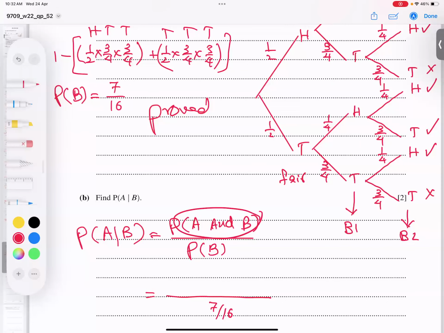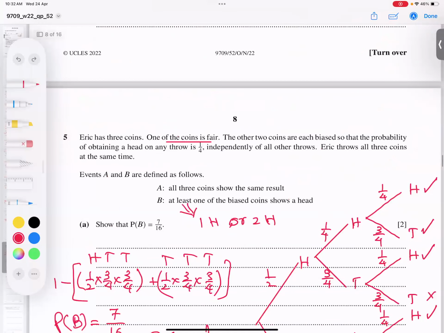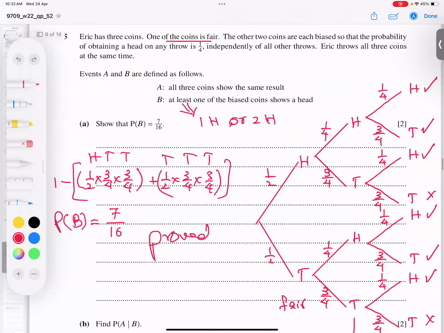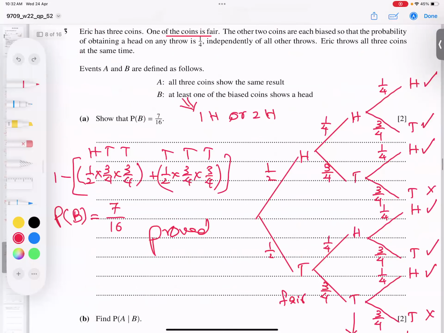But A and B together, what is A and B? What is A? All three coins show the same result. I have to read with the word "and", so read all together. All three coins show the same result, and at least one of the biased coins shows a head.